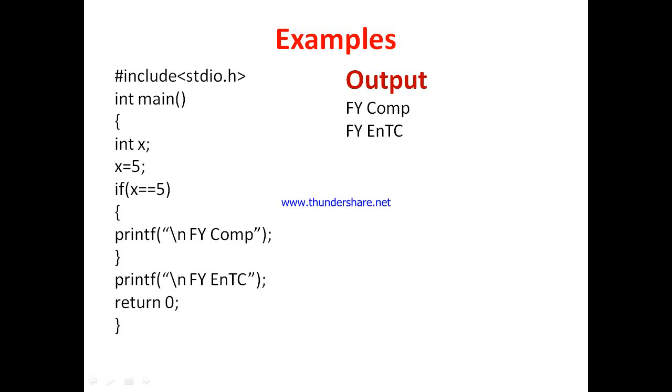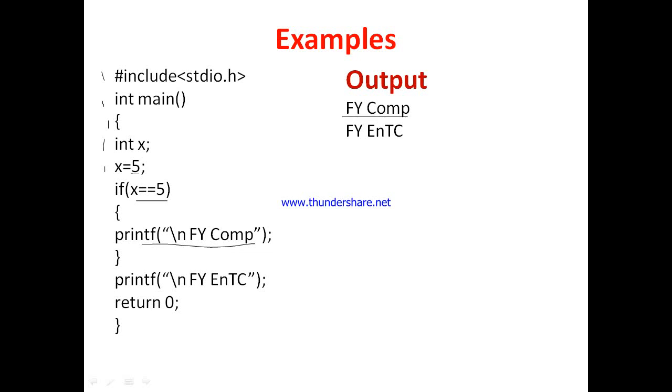In the first example, the header file is included, then int main, the opening curly bracket, and int x equal to 5. The variable x is declared and the value 5 is stored. The condition x equal to 5 is true, so the statement block is executed: printf fycomp, so this output is printed.